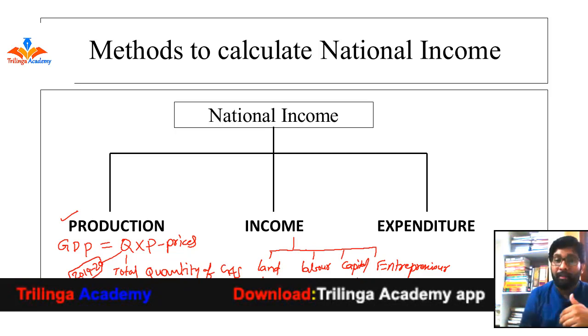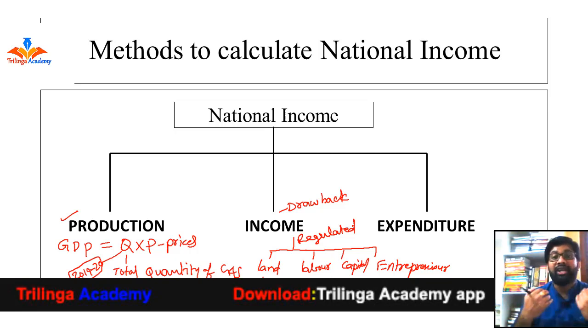But what is the drawback of this method? The drawback is that it works for the regulated sector, right? This is a regulated sector, so we can easily access the information of each and every factory: how much production they did in a particular financial year, how much salaries they paid, how much they invested, how much profit they finally got. But what about the unregulated sector, like agriculture laborers, chartered accountants, doctors?